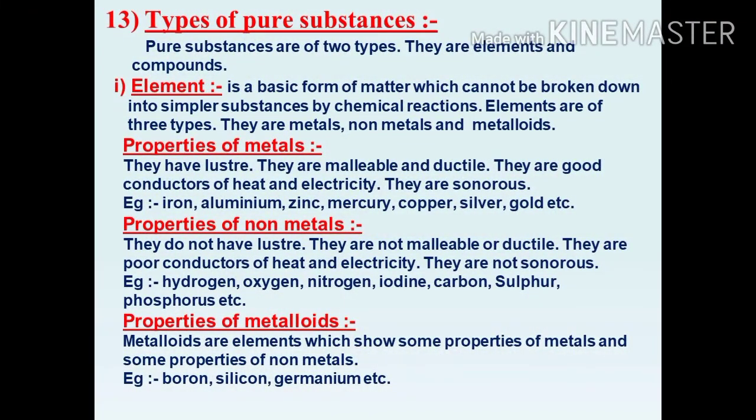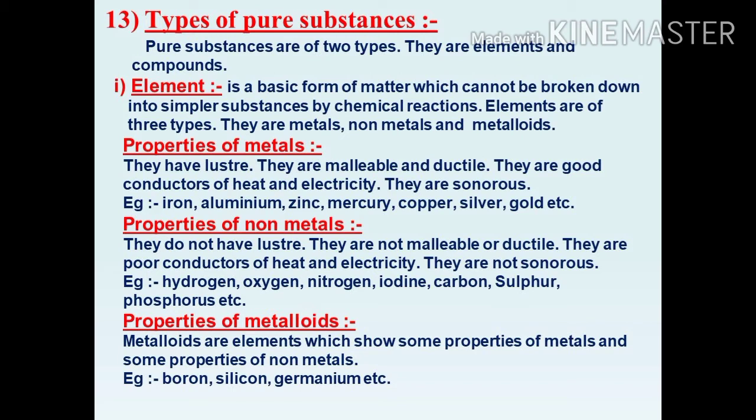Next, types of pure substance. What are the types of pure substance? Pure substances are of two types. They are elements and compounds. What are the two types of pure substance? Elements and compounds. First, we have to discuss element.